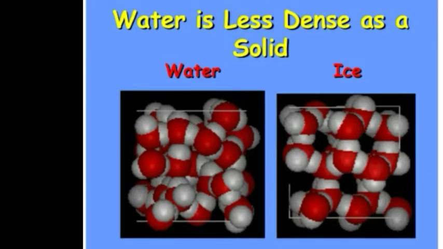Now here we can see that the molecules in water are very closely packed. We cannot see the intermolecular spaces. Intermolecular space is negligible, and here in case of ice, we are seeing some spaces here. Intermolecular spaces are there. Molecules are less closely packed. So water is different from other substances. In its liquid form it is more dense, and in its solid form it is less dense.